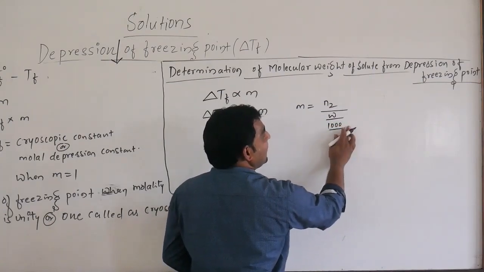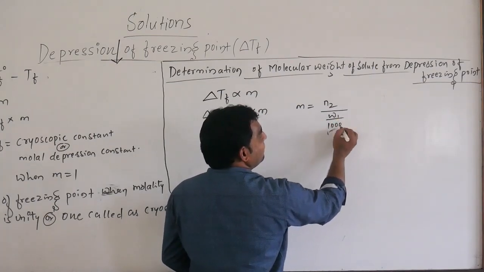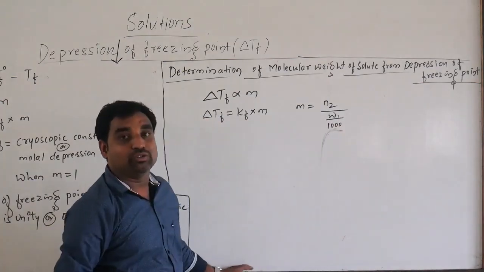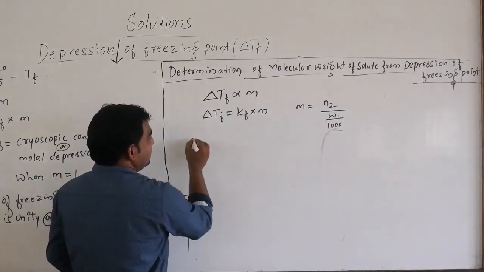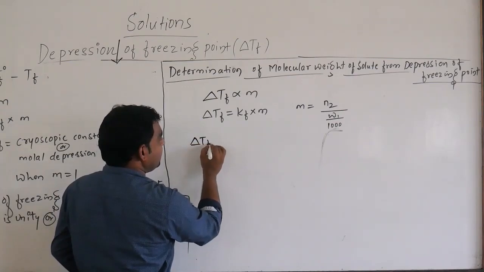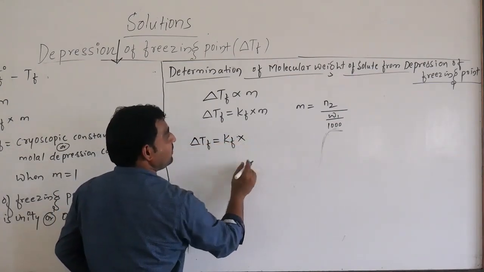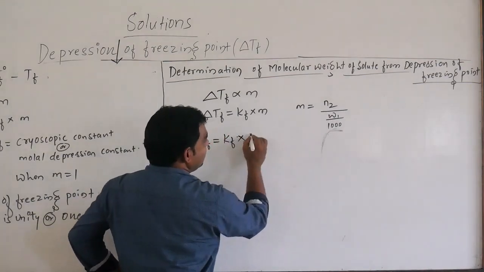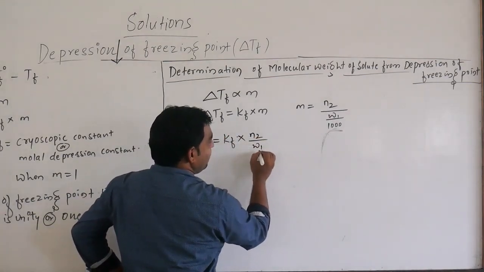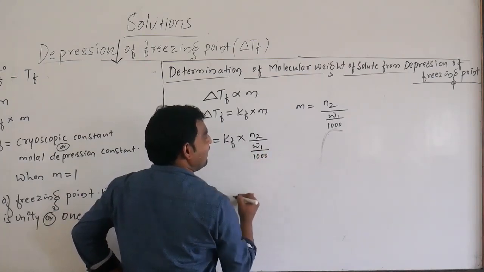If you convert to grams, that is W1 divided by 1000 gram. So now delta TF is equal to KF into N2 divided by weight in kg.